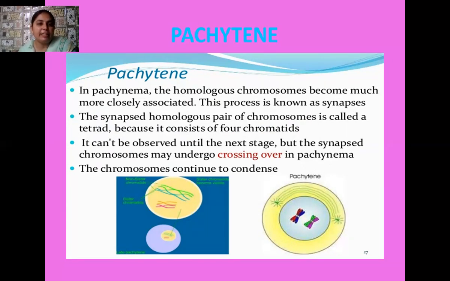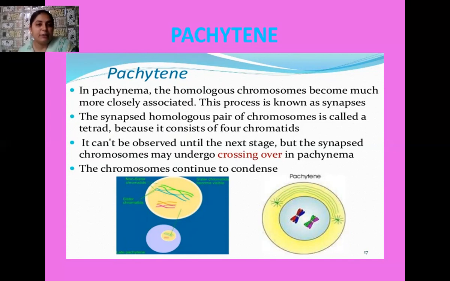And a very, very important character of this pachytene stage is the process of crossing over. Crossing over is the process of exchange of segments between the non-sister chromatids of the homologous chromosomes. So always remember, crossing over always takes place between two chromosomes, or you can say between the two non-sister chromatids of these homologous chromosomes. During crossing over, the segment of one chromosome detaches from it and gets attached to the other, and vice versa.